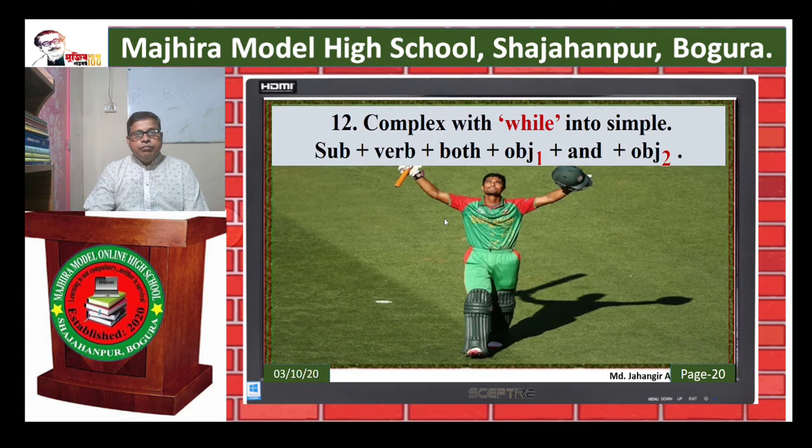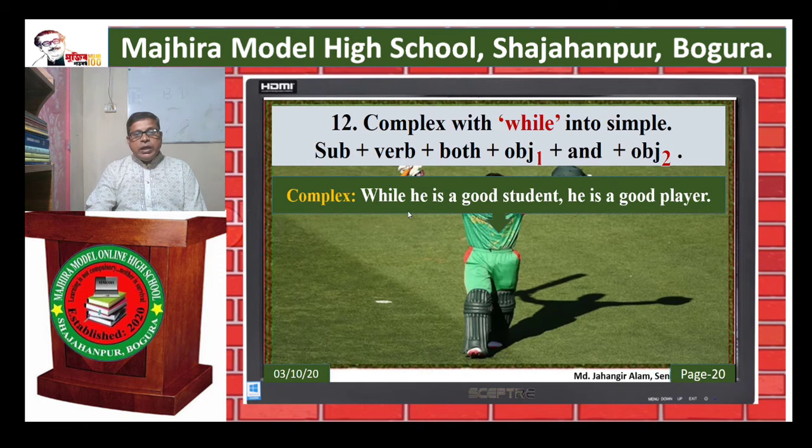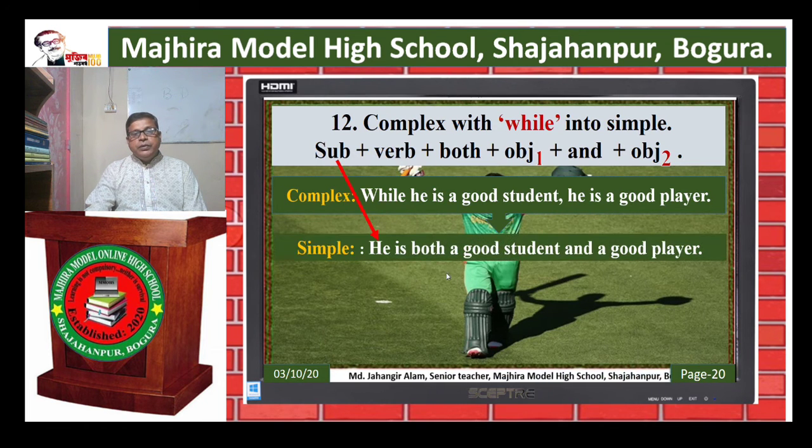Rule 12. Complex with while into simple: subject plus verb plus both plus object 1 plus and plus object 2. Example, while he is a good student, he is a good player. Simple. He is both a good student and a good player.